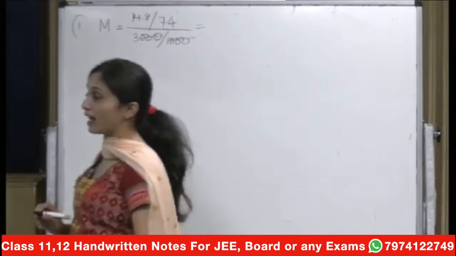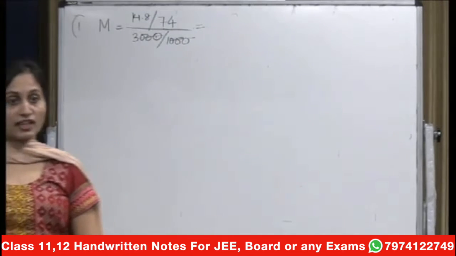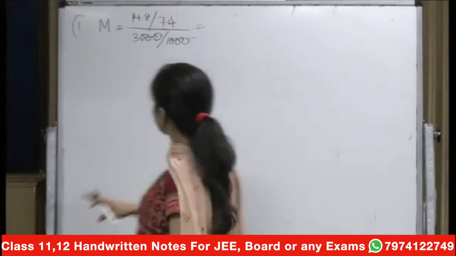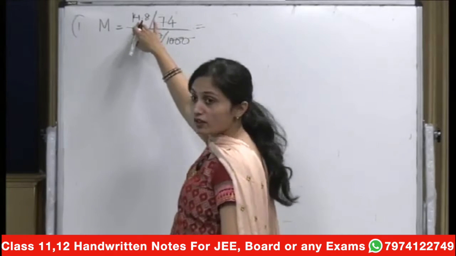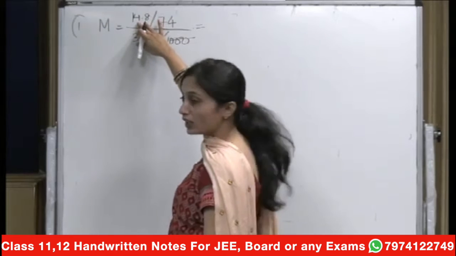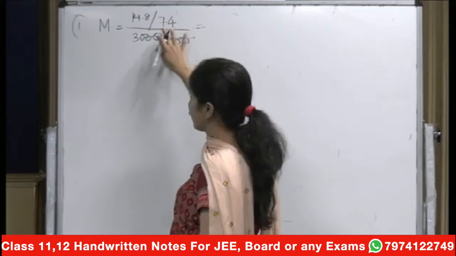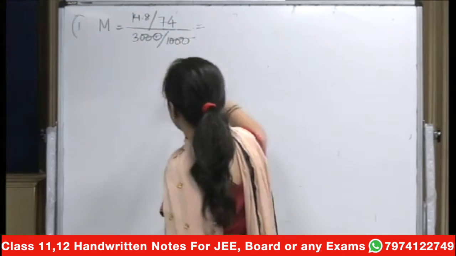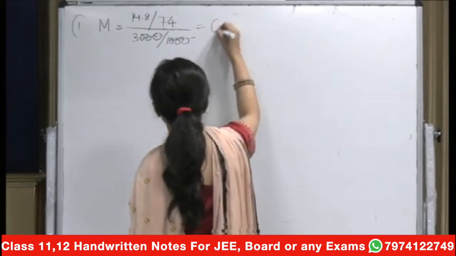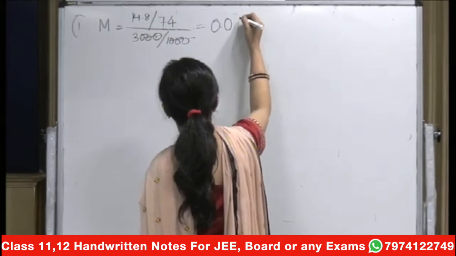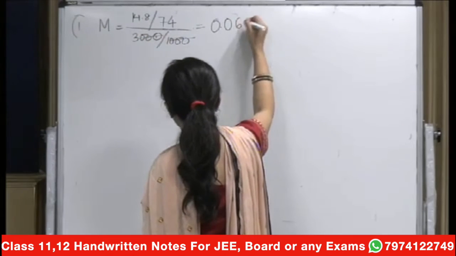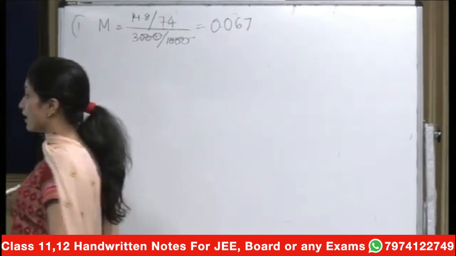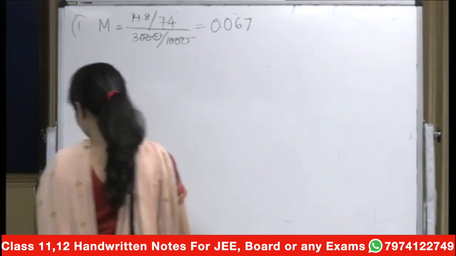Molarity is what we are calculating here. Remember, molarity is equal to number of moles upon volume of the solution in liters, and here in this case you have your number of moles as given mass 14.8 upon the molar mass 74, upon the volume of solution in liters, which is 3, and this will turn out to be somewhere equal to 0.067.